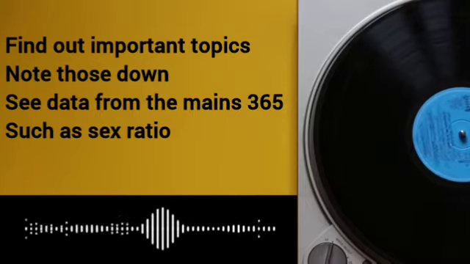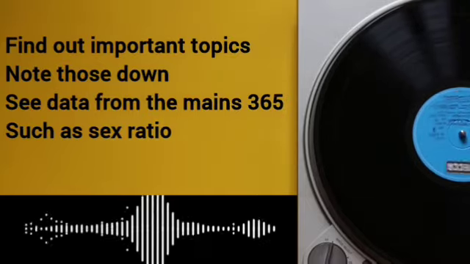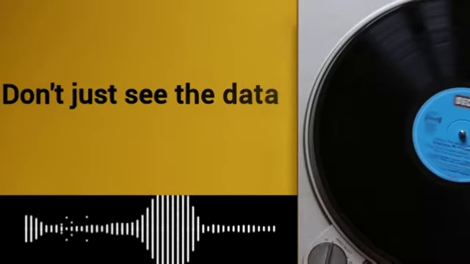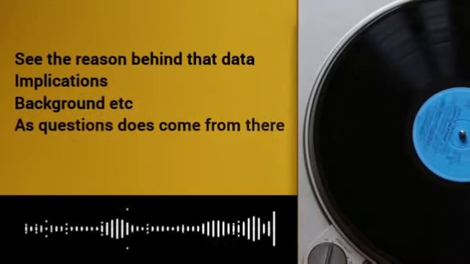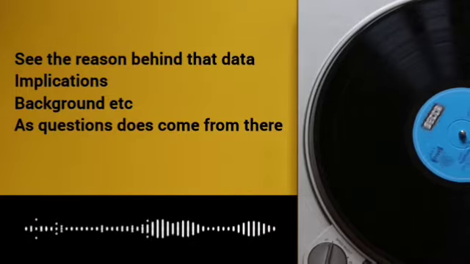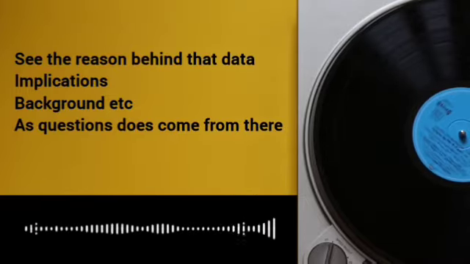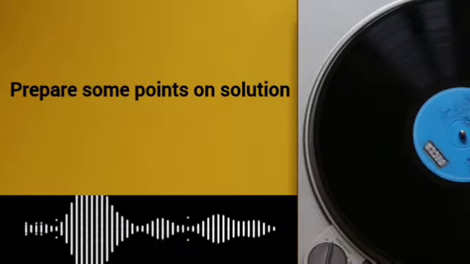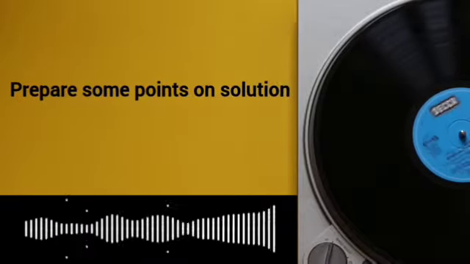For example, if any data related to sex ratio or anything is given, then don't just see the data, see the reasons behind it, why this ratio is happening, what are the implications, and is there any solution. Obviously there will be a solution, so what solution you can put. Just see and make a small note of it.